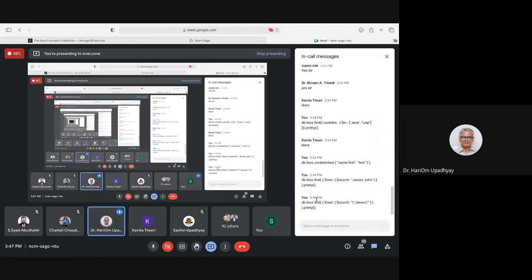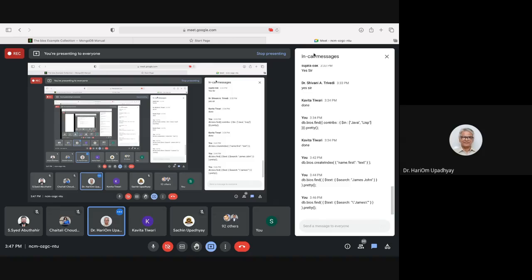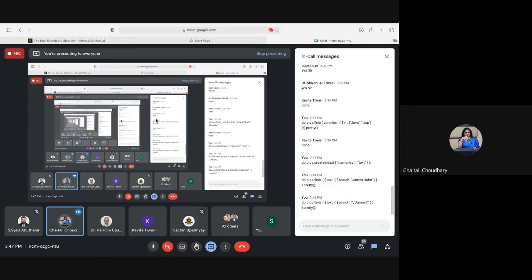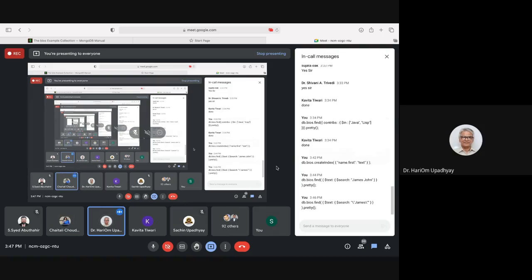What is happening on your presentation screen? Sorry, this presentation screen keeps flickering. Actually, I think someone is also sharing the screen. When two people are sharing the screen at a time, it goes into an infinite loop because of twice sharing. We are sharing this screen in meeting two also. That's why. Please stop that one. Don't share it. Yes sir.